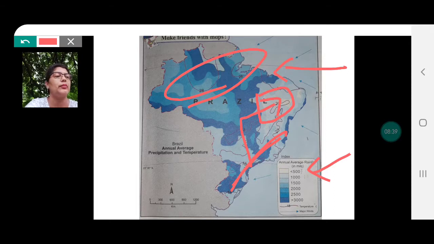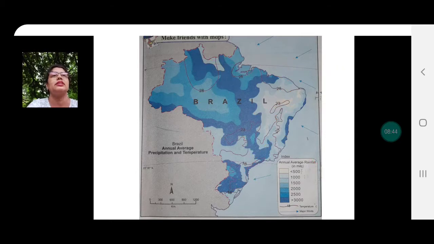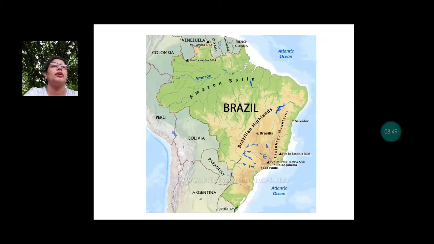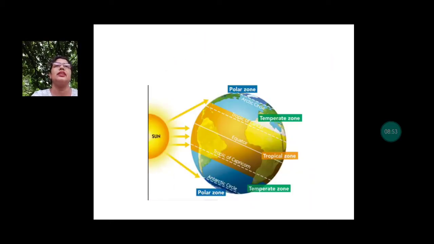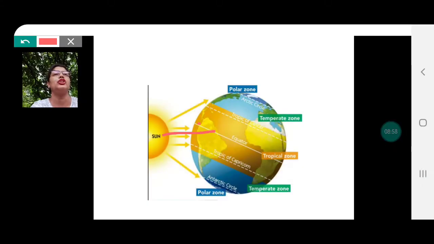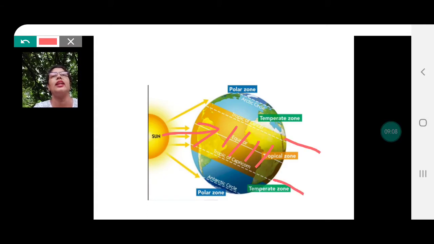At the end, I will show you one more picture regarding these sun rays. Okay, or if you want, I can just take you there quickly. So you get an idea of sun rays here. The sun rays are perpendicular on equator and equatorial region, especially between 5 degrees north and 5 degrees south. And as you go higher, this part comes under the tropical zone or the torrid zone, from 23.5 degrees north to 23.5 degrees south. Beyond this, it becomes temperate zone from 23.5 degrees to 66.5 degrees.